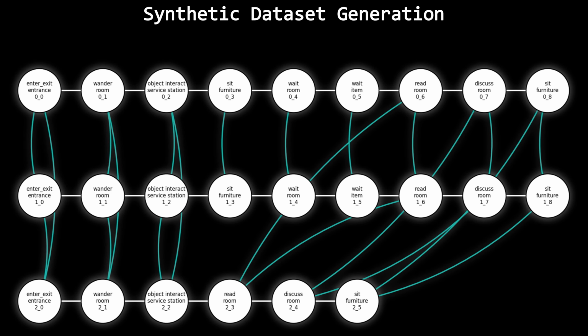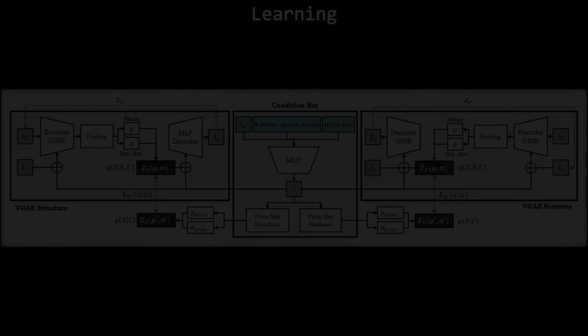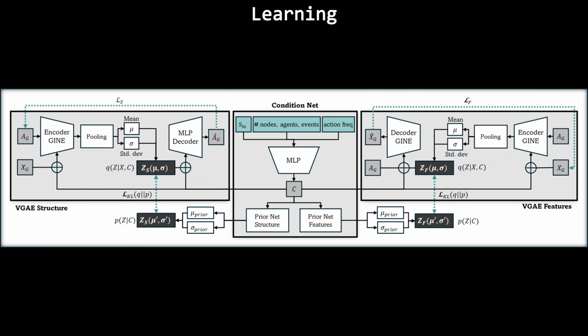Then, we represent each scenario as a crowd scenario graph, encoding the sequence of actions and interactions of each agent. We train a generative model to synthesize novel crowd scenario graphs, mainly conditioned on a textual description. Our model combines a dual variational graph autoencoder architecture with a condition net acting as a prior network to jointly learn a structure latent space and a features latent space.